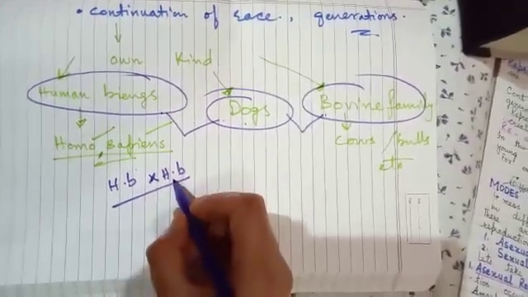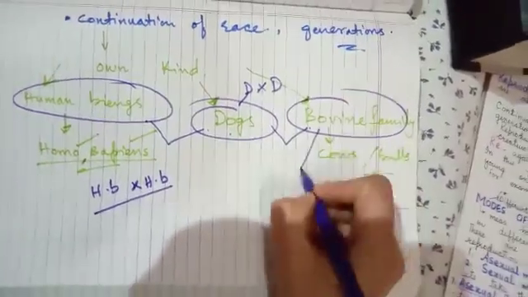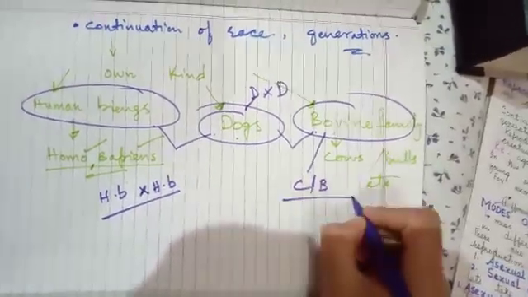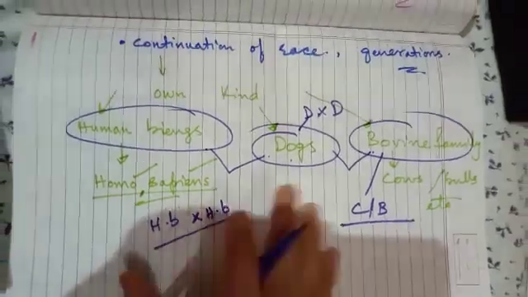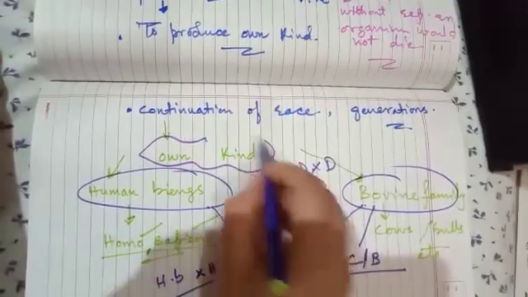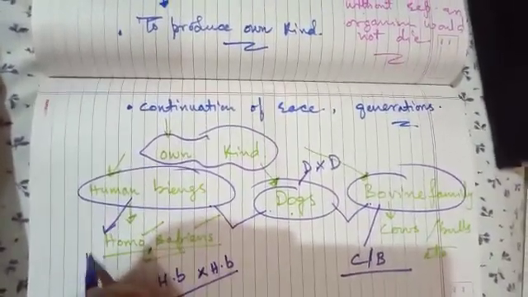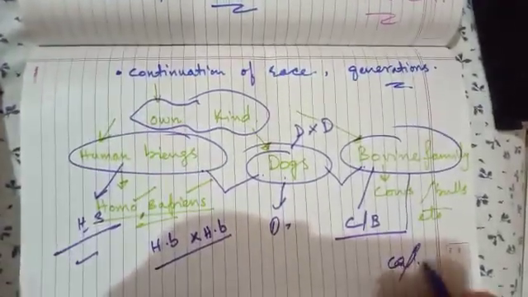A human being will interbreed with a human being, a dog will interbreed with a dog, and a cow will interbreed with its own type of bulls. This is the best example to understand the words own kind. Own kind means human beings can only produce human beings, they cannot produce a dog. A dog can only produce dogs, and the bovines, these cows, can only produce cows or calves.